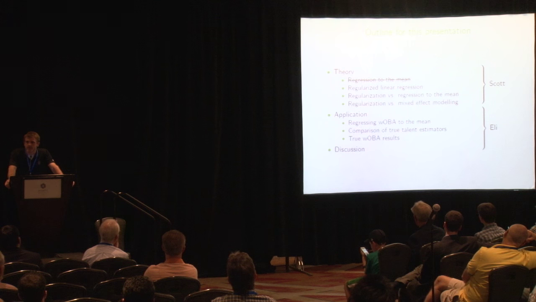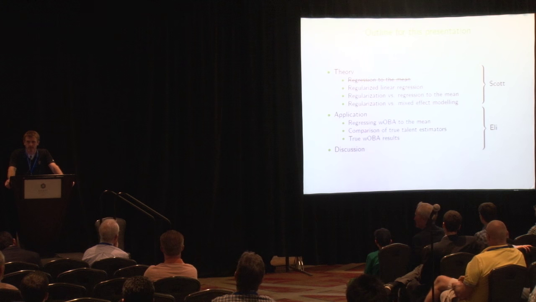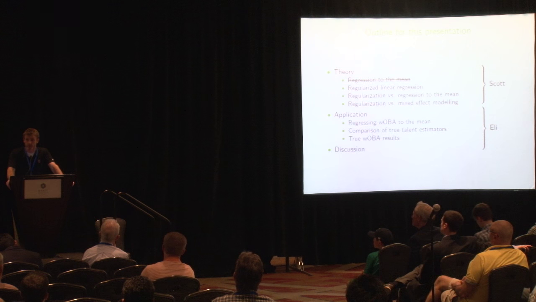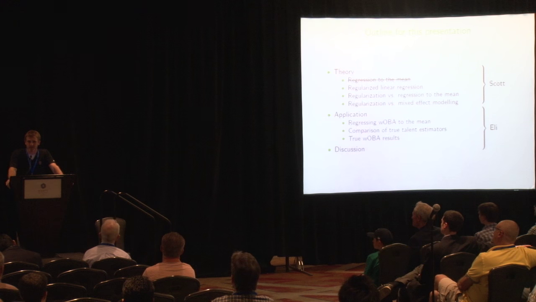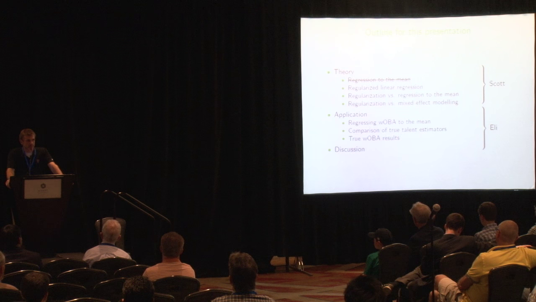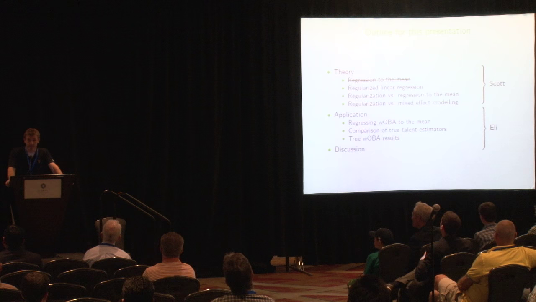So today I'm going to introduce you to regularized linear regression, and I'm going to explain its relationship with regression to the mean and compare it with a linear mixed effects model, which is the basis of deserved run average like Jonathan was talking about this morning. The purpose of this talk is not to introduce a new batting statistic. We have plenty of those. The purpose is to explain the relationships between a few different estimators of true talent. After that, Eli is going to show you what happens when we actually apply these estimators to the 2015 Major League Baseball regular season data.